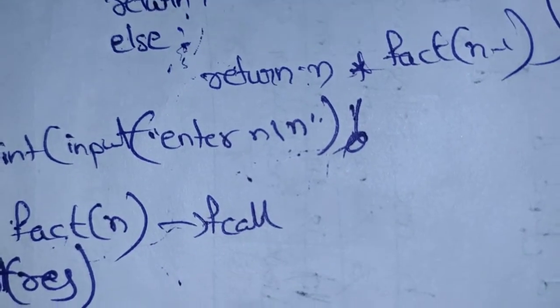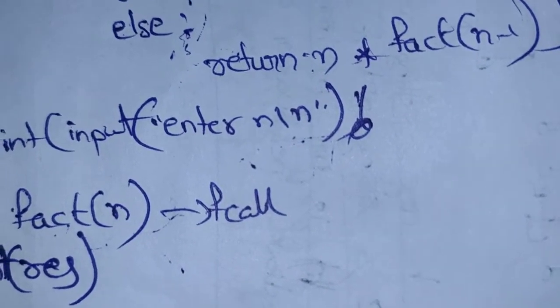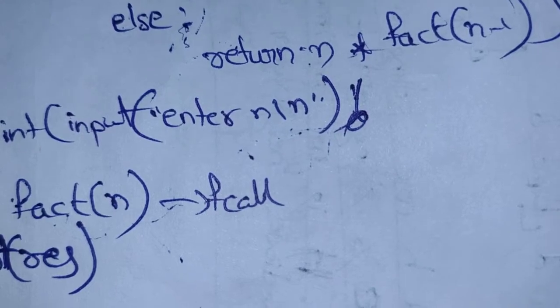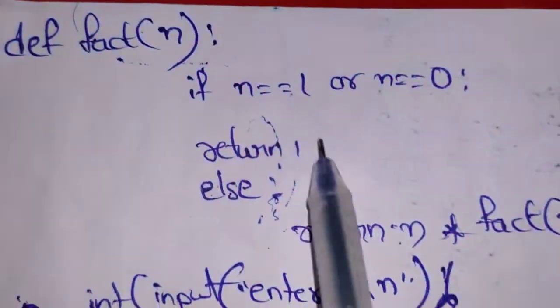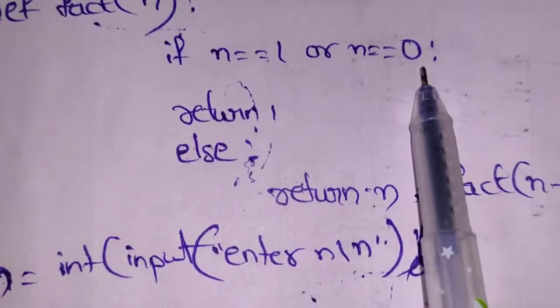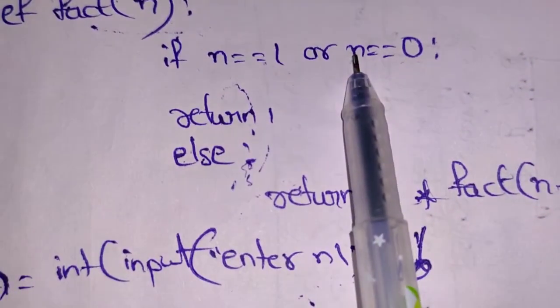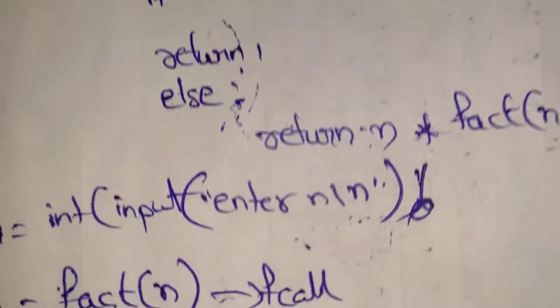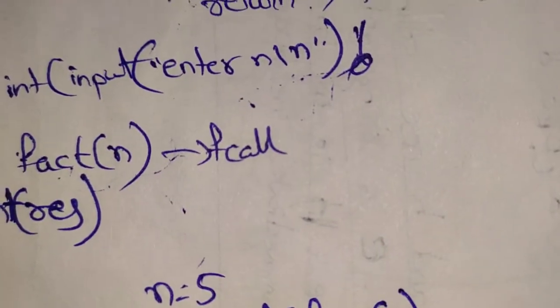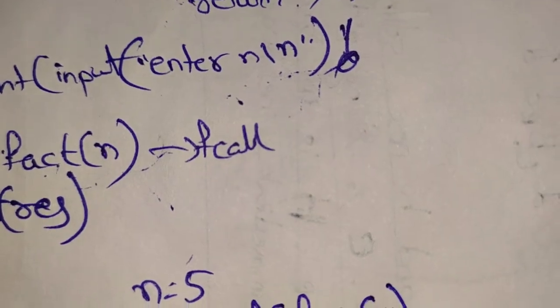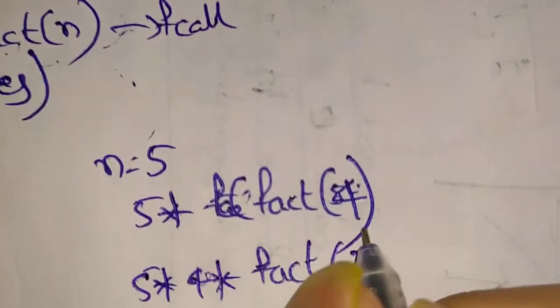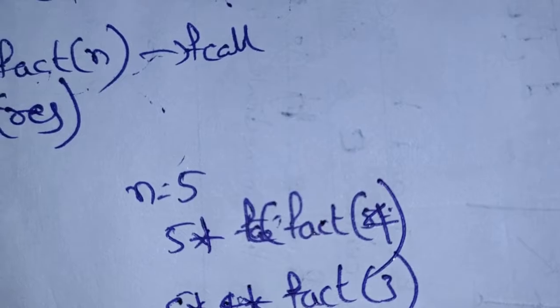That means factorial of 5 minus 1, that is 4. So again factorial of 4, it will go to the definition and again check if 4 is equal to 1. No, it is false. So it will again come to the else and return 5 into 4 into fact of 3.